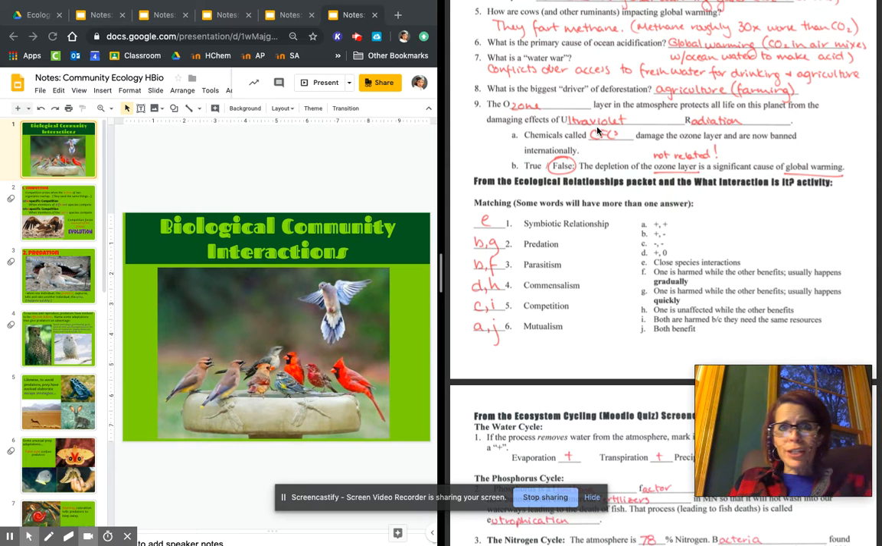And it has nothing to do with global warming. The depletion of the ozone layer is not related to global warming. Global warming is about carbon dioxide, methane, and other global warming gases. CFCs are not global warming gases.